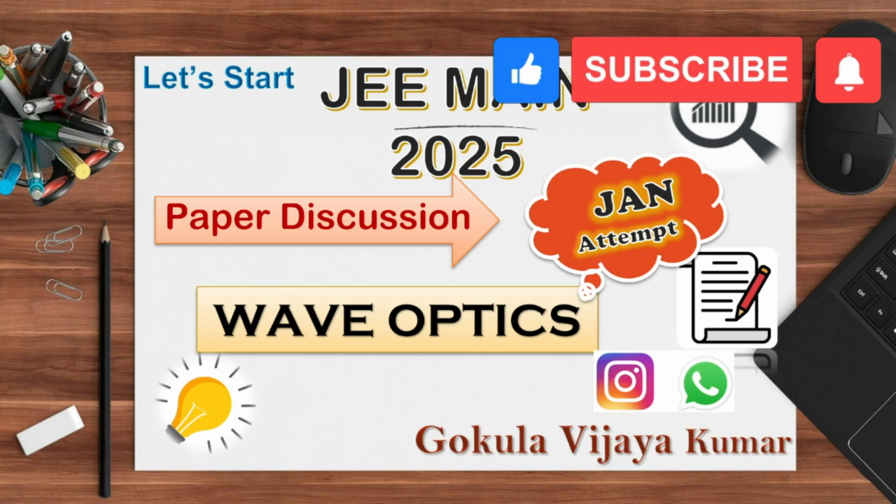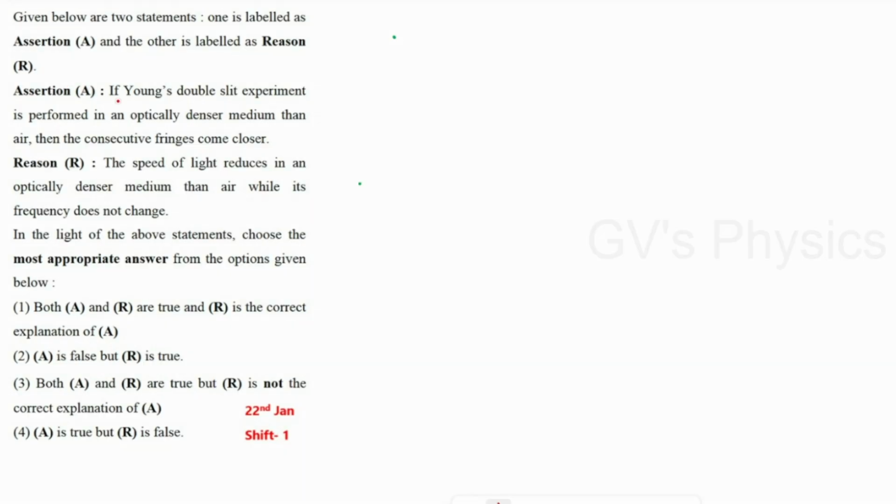Let us see the questions. We'll see the first question. Assertion: in Young's double slit experiment performed in an optically denser medium than air, the consecutive fringes come closer. First, we'll compare these two media.